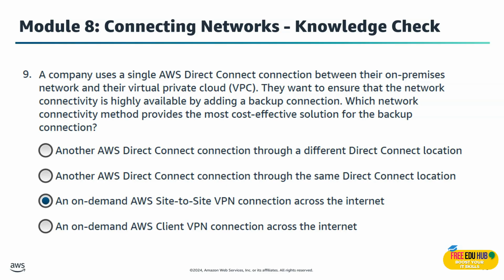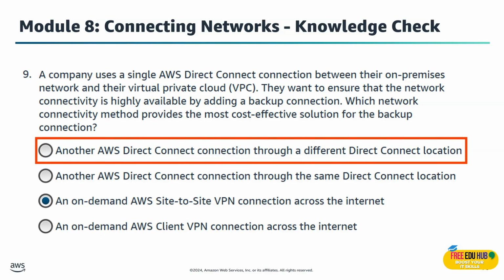You only pay for it when it is used, and it activates automatically if Direct Connect fails, keeping the connection secure and reliable without extra monthly charges. Now, we are not selecting the first option, another AWS Direct Connect connection through a different Direct Connect location. The reason is it provides redundancy, but it's expensive.